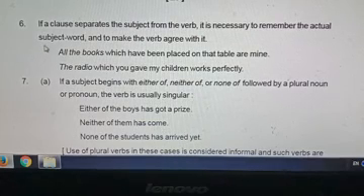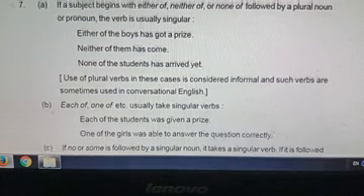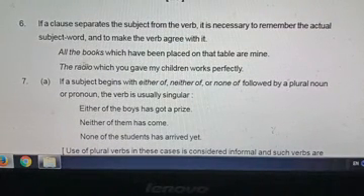Rule 6. If a clause separates the subject from a verb. So listen, all the books which have been placed on the table are mine. Here, all the books, if we see the word table, we can agree the table is, but are is here.